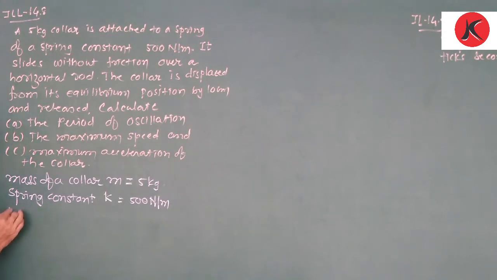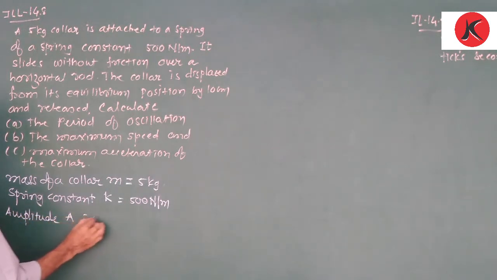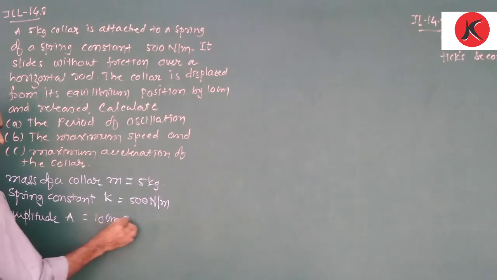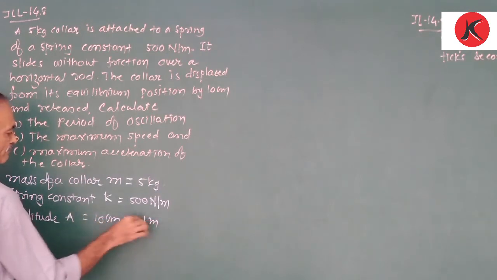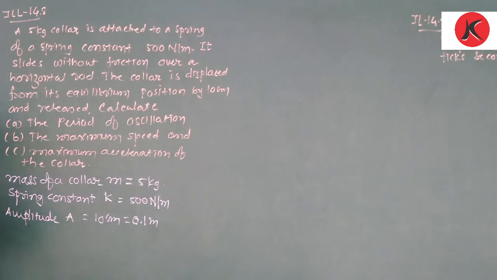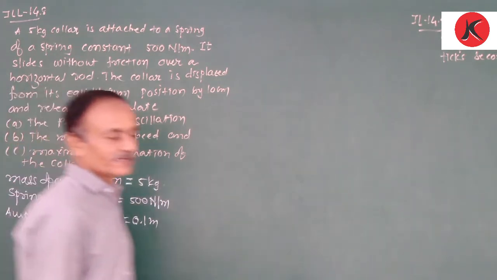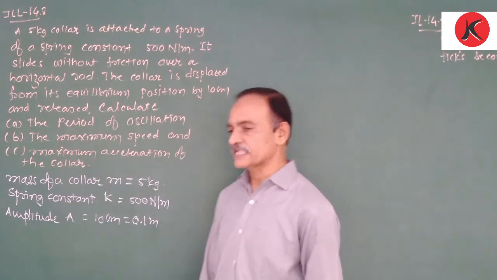Therefore, the amplitude of oscillation is given. Amplitude A is 10 centimeter, that means 0.1 meter. So in this situation, we have to calculate the period of oscillation.